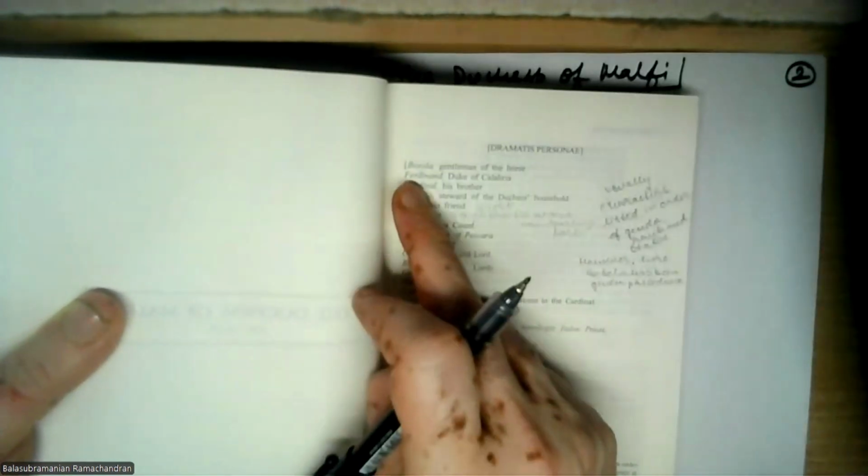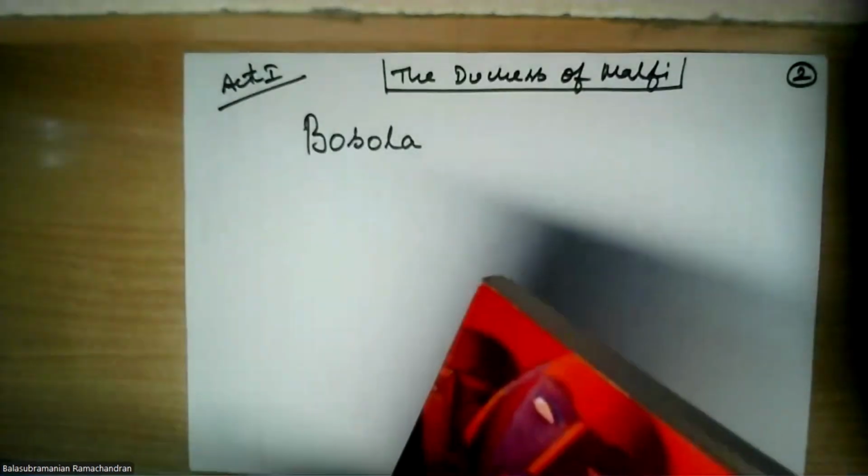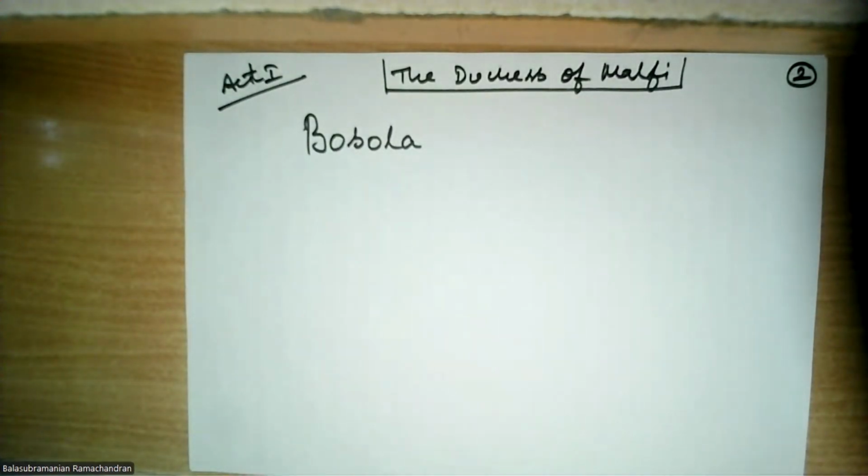When you get to read the characters, Bosola is the first person introduced, gentleman of the horse. Actually, that is not the convention. The convention is not to introduce Bosola, the gentleman of the horse, as the first character in the play.